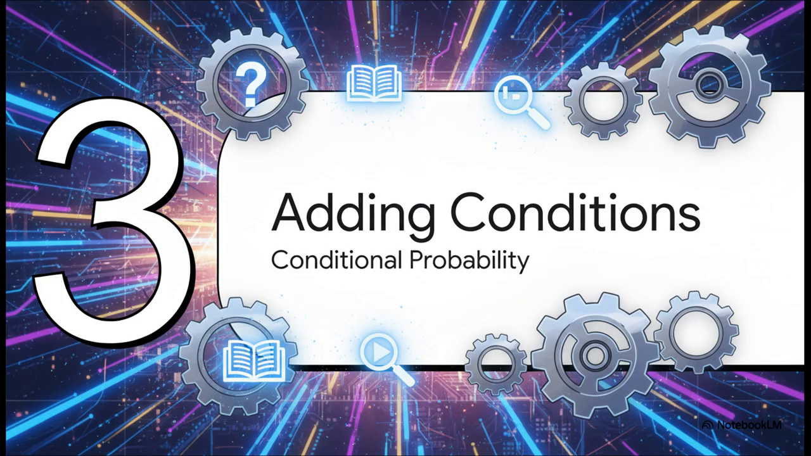So we're building up our toolkit, but what happens when our AI gets a new piece of information? It needs a way to update what it believes. And that's where our next tool comes in. And trust me, it's a really powerful one.